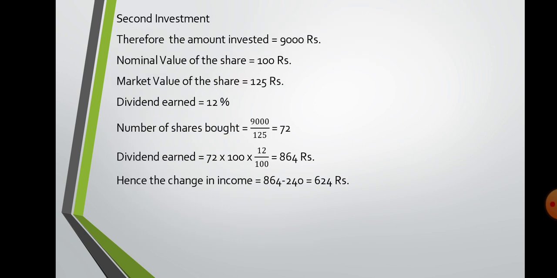But as we go further, he has done a second investment, that is this 9,000 rupees he has invested in another company at 125. But here also face value remains 100, but market value becomes 125. Dividend earned is 12%. So number of shares bought is 72 only. But see, the dividend he gets is more, which is more important. This is called portfolio management, where they see कौन से कंपनी का शेयर्स लेना है, किसका बेचना है, and you find out कि even if you get less number of shares, dividend earning is more because percentage of dividend is good. So dividend earned here is 864.